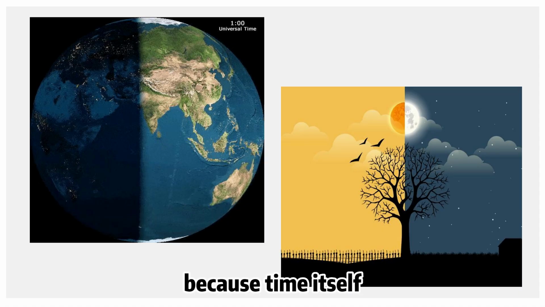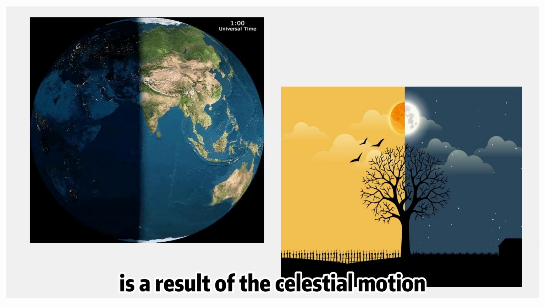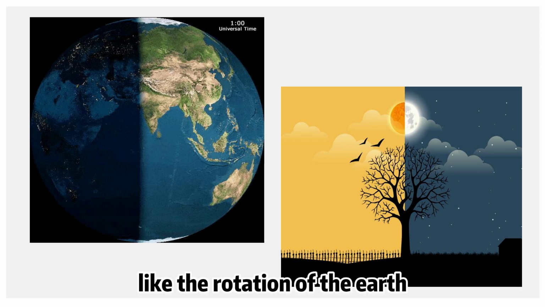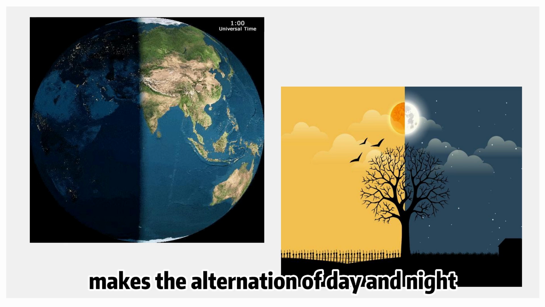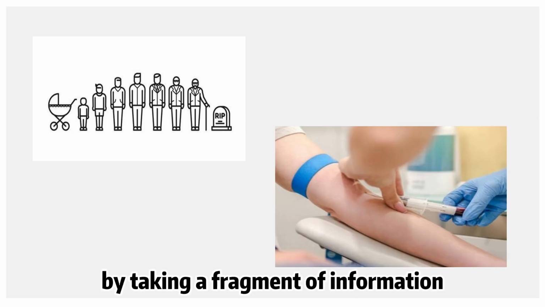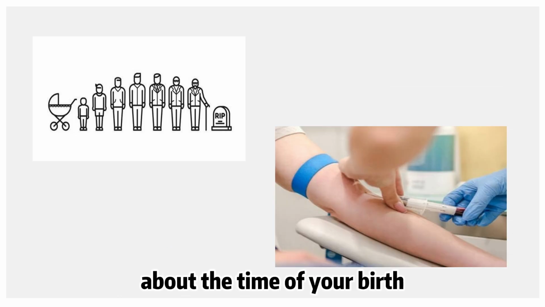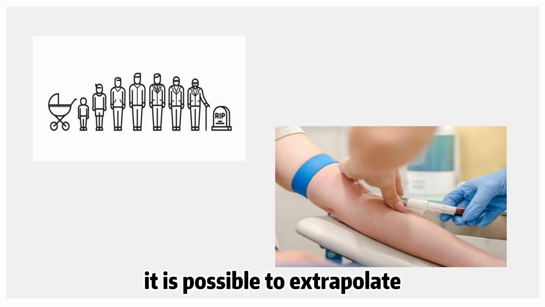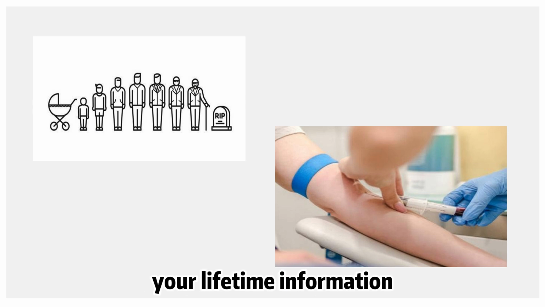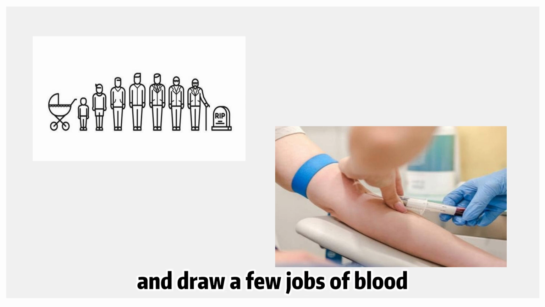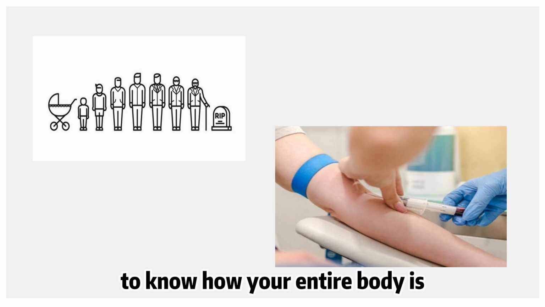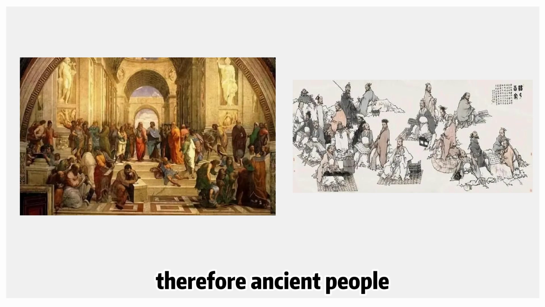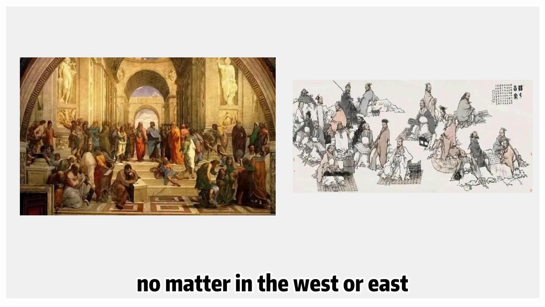Because time itself is a common concept in our life, it is a result of the celestial motion, like the rotation of the Earth makes the alternation of day and night. For example, by taking a fragment of information about the time of your birth, it is possible to extrapolate your lifetime information. It's kind of like when we go to the hospital for a blood test and draw a few drops of blood to know how your entire body is. Therefore, people would analyze one's fate through one's birth time, no matter in the West or East.